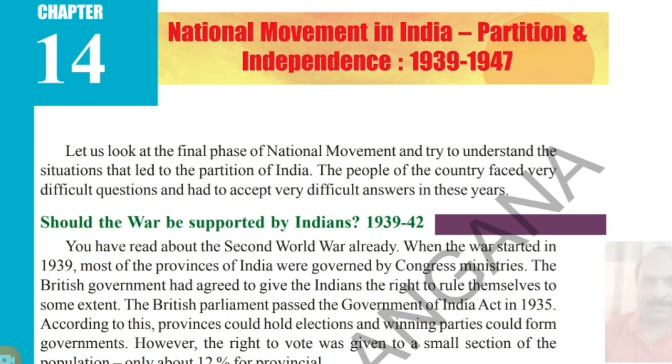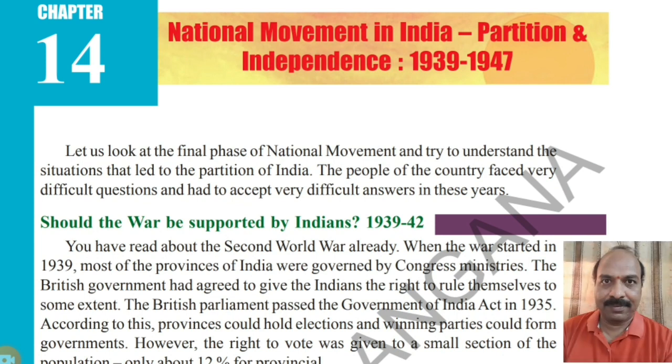14th chapter, National Movement in India, Partition and Independence. This chapter is completely focused on the Gandhian phase, which is one of the phases in the Indian national movement, the role of Mahatma Gandhi in the Indian national movement. And also we are going to discuss the Muslim League, Hindu Mahasabha and RSS, the importance of those organizations, and the Pakistan resolution, how they demanded a separate country, why they wanted to separate from India, the role of Muhammad Ali Jinnah in that context. And also we will discuss the popular upsurge, meaning the great revolt.